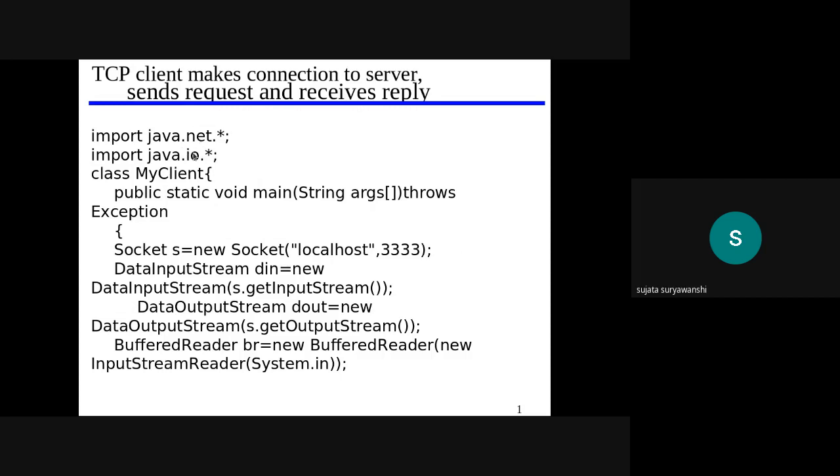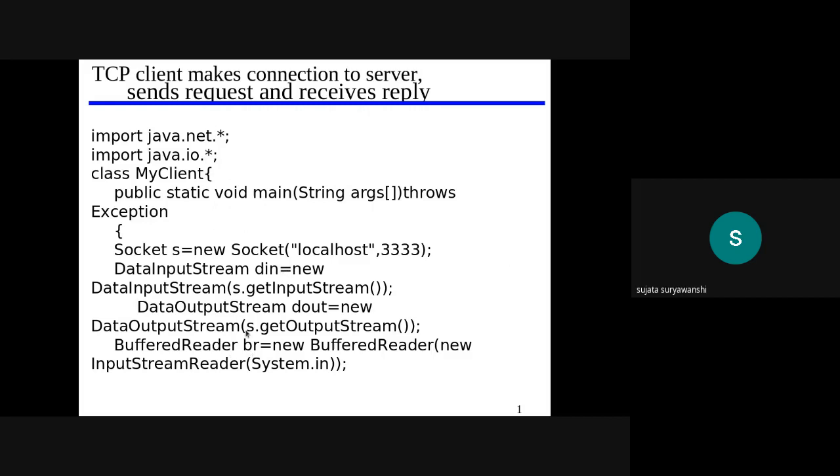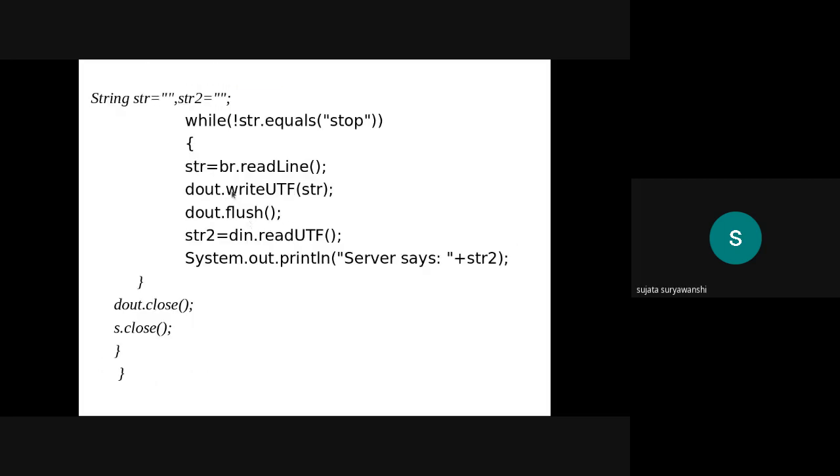I have used these two imports here, net.* and io.*, and these functions are already defined in those header files. So the br.readLine method is just to accept the data from the user. Here I have only created the BufferedReader variable with the help of this syntax, and after creating it, I have to use this method to accept the string from the user. So str is equal to br.readLine is used to accept the data from the user.